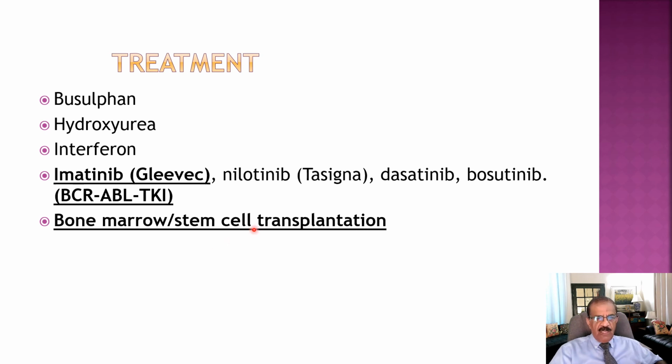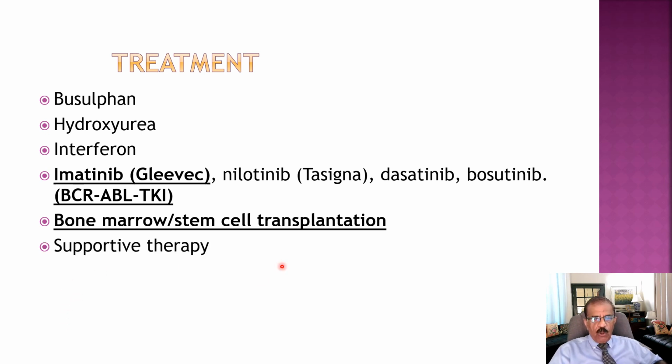You need a facility where all this is possible, and you need a healthy donor, and it is an expensive treatment. But those patients who undergo bone marrow transplantation or stem cell transplantation may be considered cured because their own bone marrow is destroyed with radiation, and this new bone marrow, which is without that mutation, which does not have that malignant potential, is transplanted, and the patient can really look forward to long-term survival.